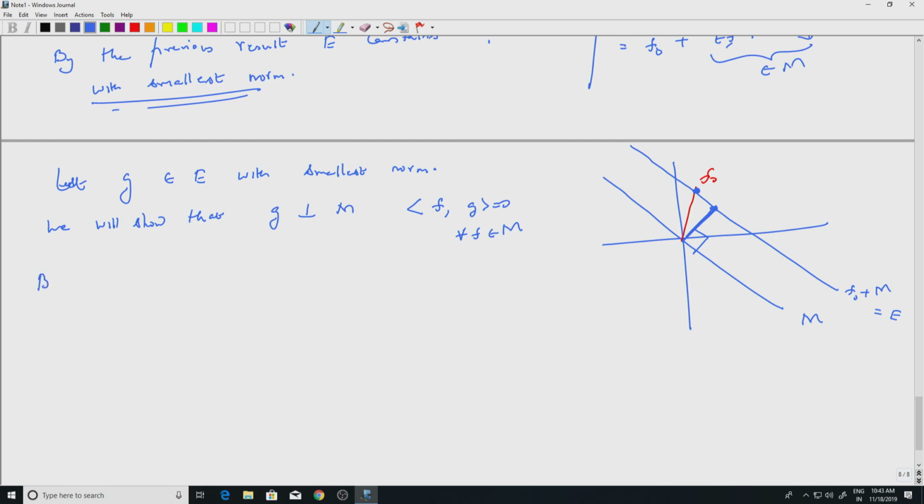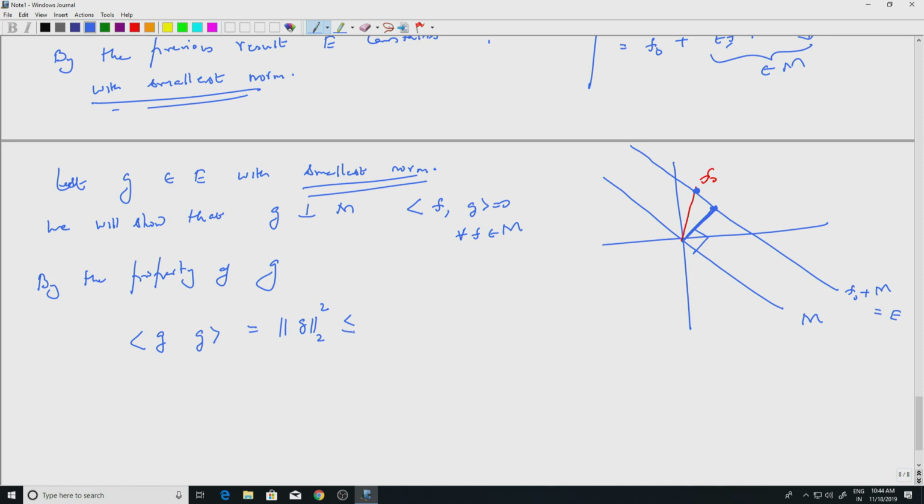So by the property of G, what is the property of G? It has the smallest norm in E. So you look at G inner product with G, of course this is equal to L2 norm G square, which is the smallest norm.